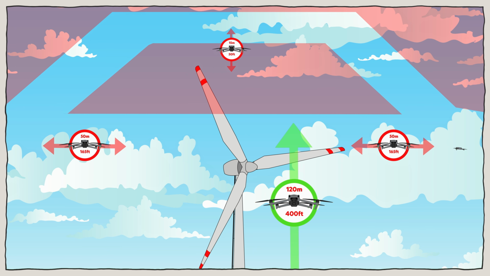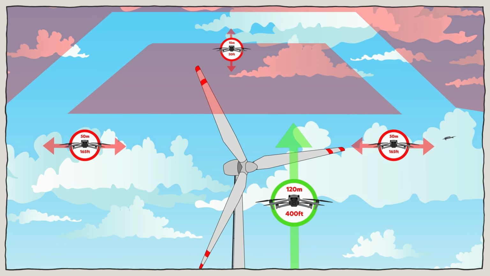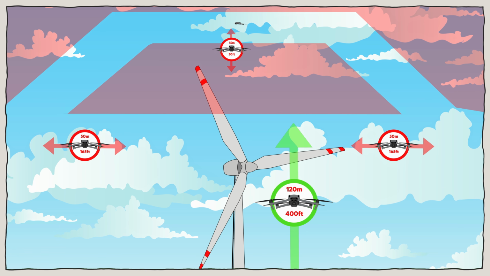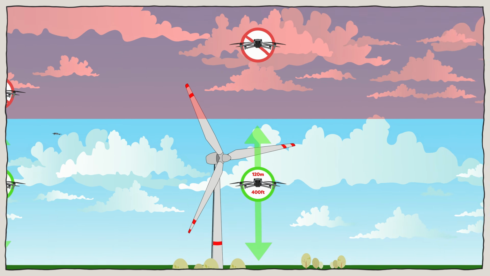The exemption is the C0 drones. They have a hard limit of 120 meters and there's no way you can fly above. Even if you are flying in some specific category, still 120 meters for a C0 drone is a hard limit. And when you carry out that flight, you have to keep a horizontal distance of 50 meters. And when you're flying above the object, you have to keep 15 meters distance above the object.